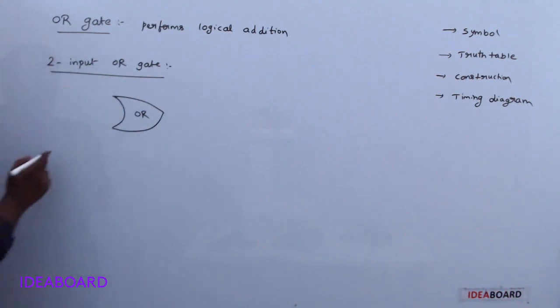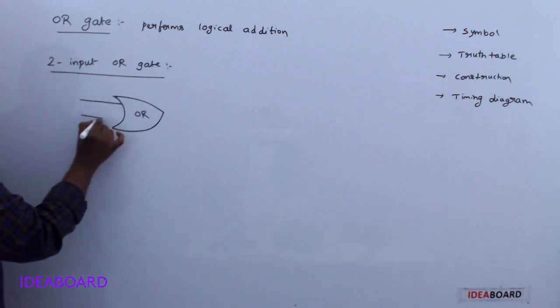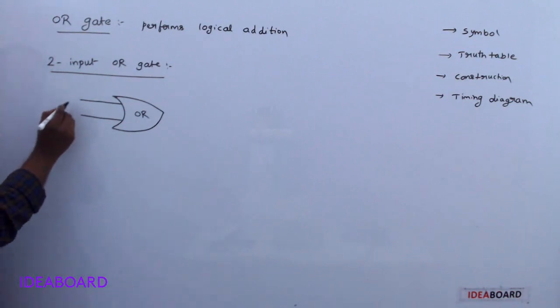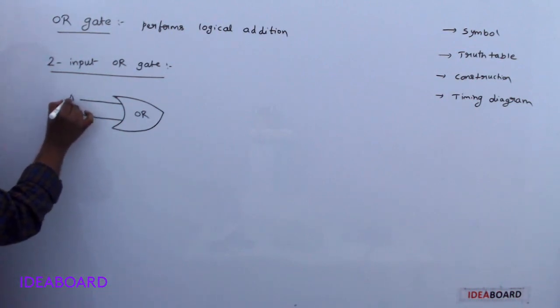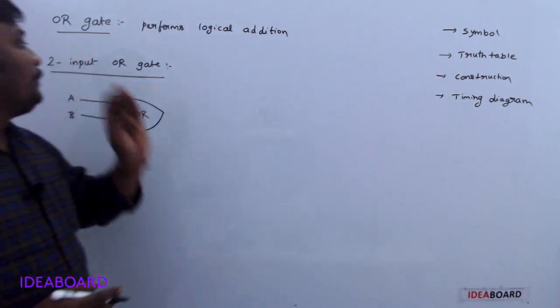How many inputs are there? Two inputs. So here there are two terminals attached. I said now only that inputs are generally represented by A, B, C like that. But I consider only a two input OR gate now.